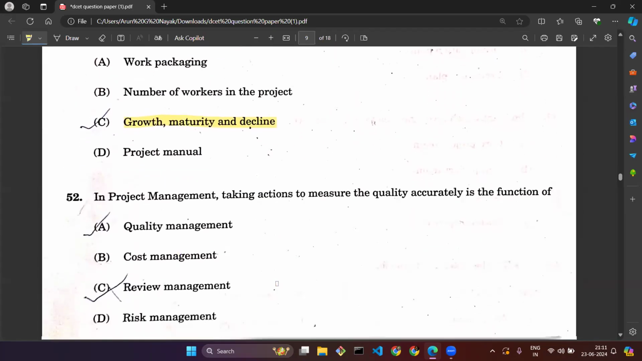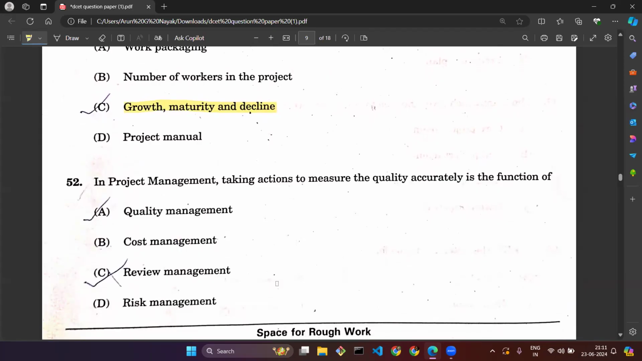Question number 52. In project management, taking actions to measure the quality accurately is the function of what? The correct option is quality management. Quality management is the only team which takes strict actions to measure the quality in project management. You can guess from the word: this word quality is getting repeated in the answer. So you can try to guess some of the questions you don't know by using these kinds of tricks.